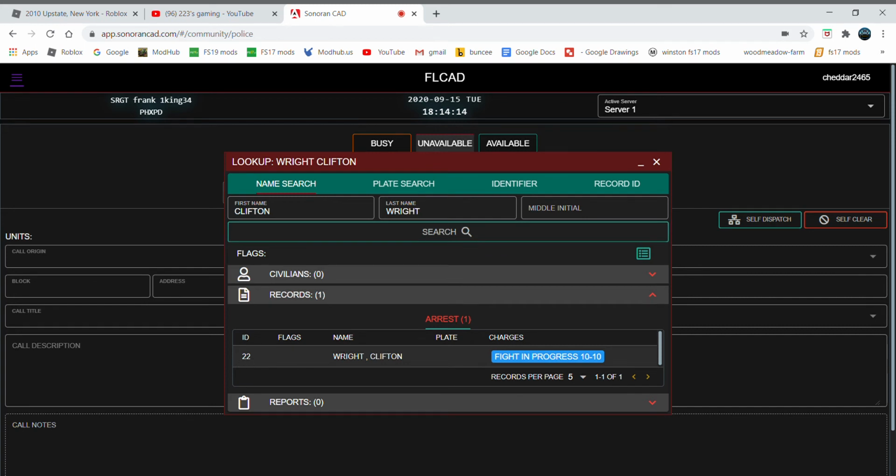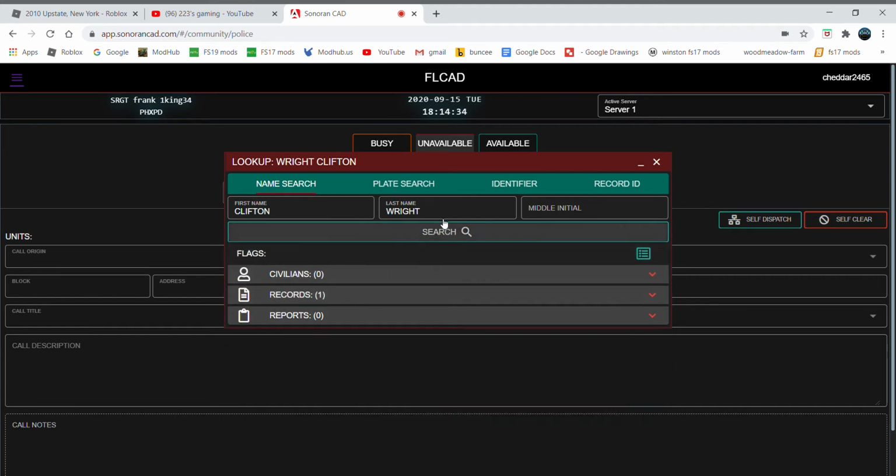He's got no flags. His name is right there, Clifton Wright. He has no plate because it was a fight in progress, so it was a 10-10 fight. But he had no plate because it was a fight in progress, like I said. So what's the point? You can't put in a plate if you don't know what the plate is. So that's that. Sometimes you could put in a middle initial. I don't, because in Flashing Lights you don't need a middle initial.